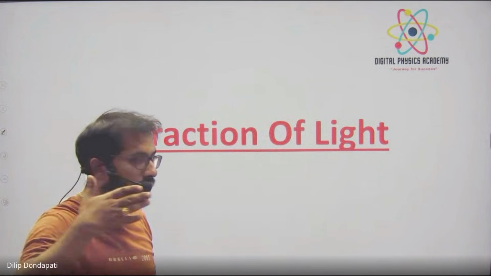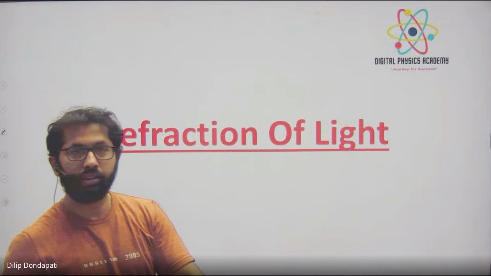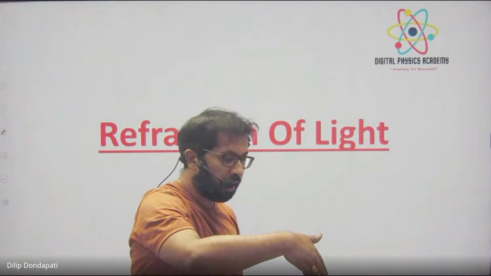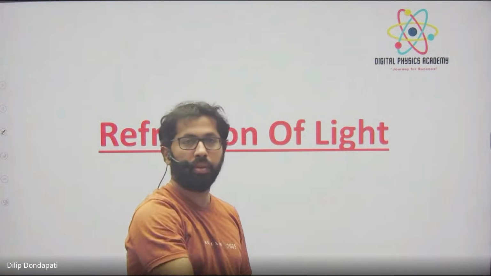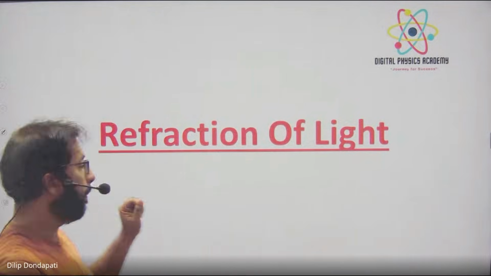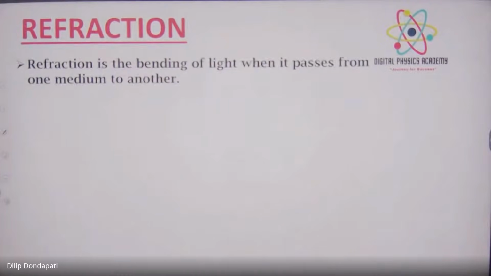it is going straight. Suppose air and water is there, water at the bottom, air above. I put a torchlight, it will go straight in air, and afterwards some bending will take place in water. That bending phenomenon we call refraction of light. So write down: bending of light when it passes from one medium to another medium is called refraction of light.